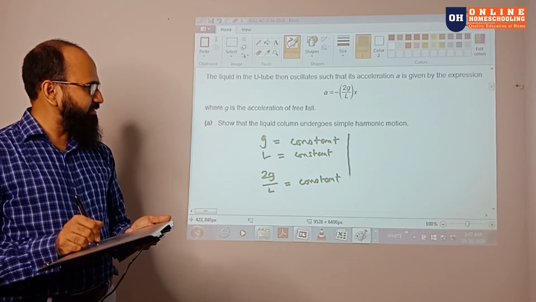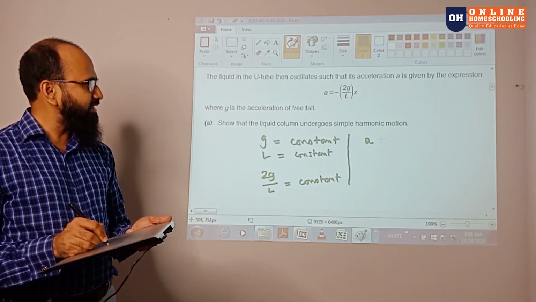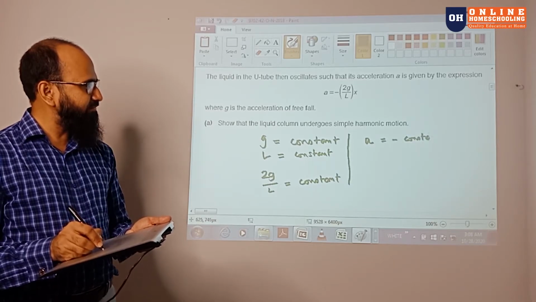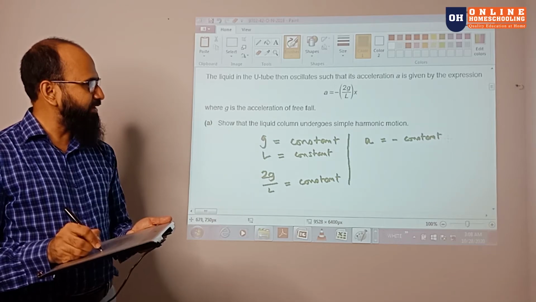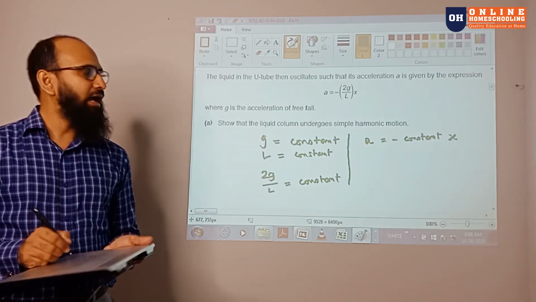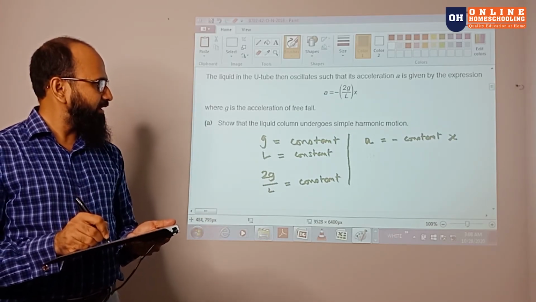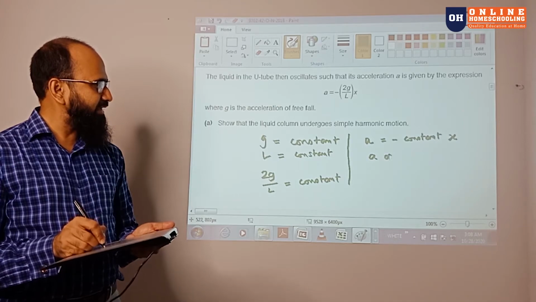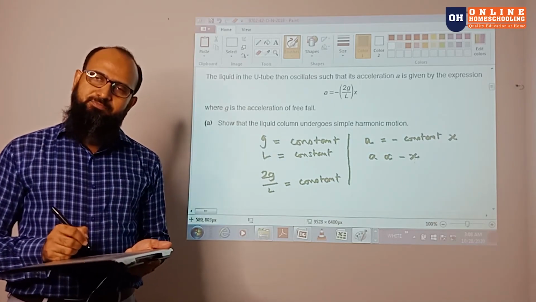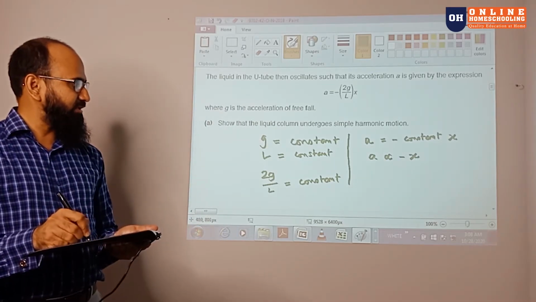Now in this part you can write that the acceleration is equal to minus some constant value times X. X here is the displacement of the liquid. Now you can see that the acceleration must be directly proportional to the displacement, and the direction is opposite.